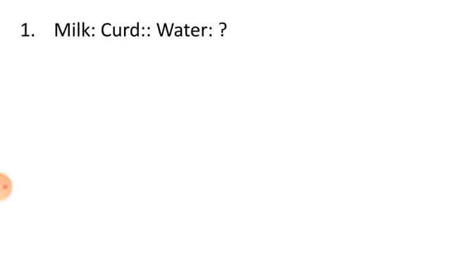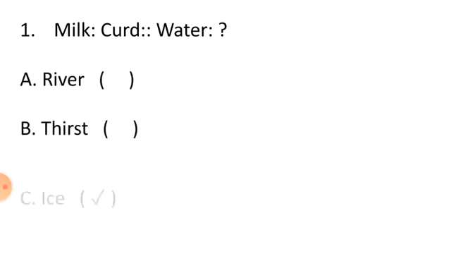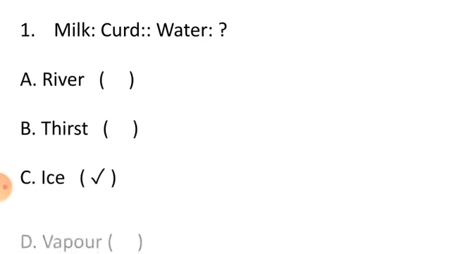Our first question is, milk is related to curd. So water is related to? Option A, river. Option B, thirst. Option C, ice. And option D, vapor. So our correct option is C, ice. Water is related to ice.